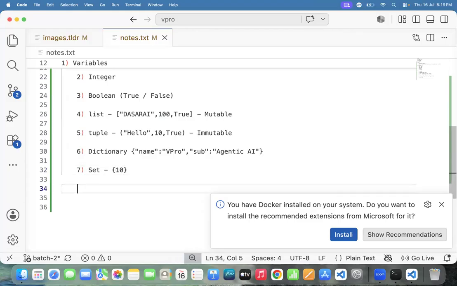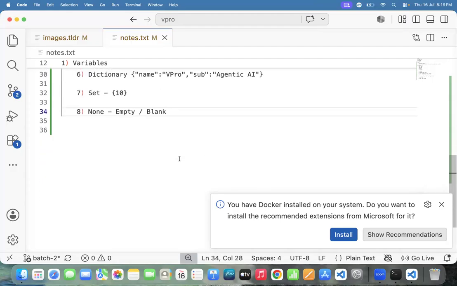One more thing is None. What is None? None represents empty or blank. For example, I'll tell the exact meaning of None.